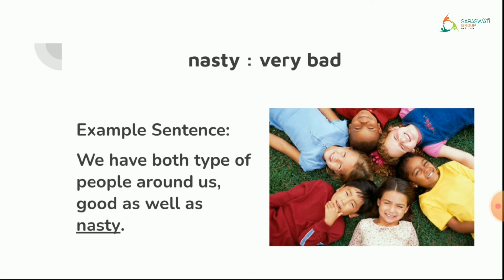The next word is nasty. Nasty means very bad. For example, we have both types of people around us, good as well as nasty. We know both types of people. There are good people and there are very bad people also. So it is described as nasty. Let us see the next word.